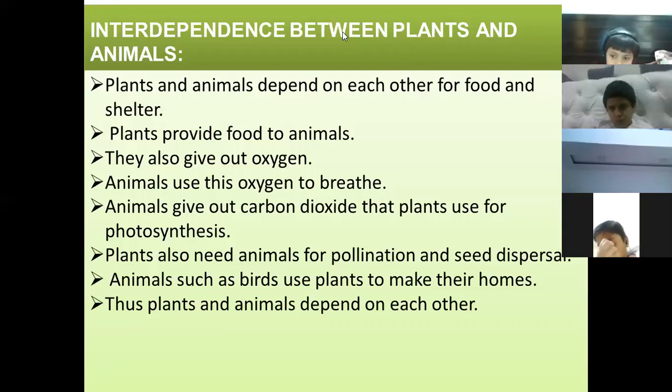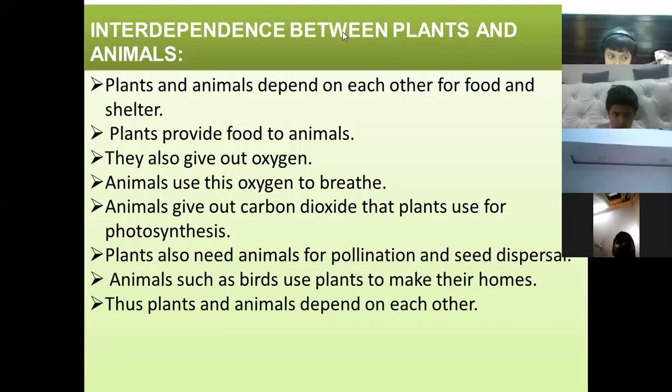Animals also depend on plants for their food and shelter. Many birds take their shelter in plants. They make their nests on plants or trees. Plants also need animals for pollination and seed dispersal. What do you mean by pollination?